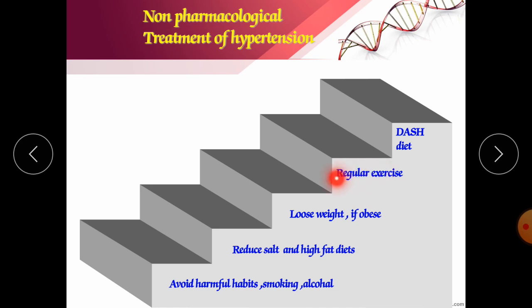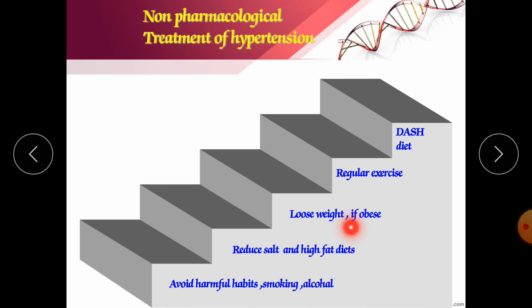Daily walking is compulsory. If you can't do anything, at least do walking, at least 1 hour in the morning. It is advisable to patients who are taking medications or to avoid hypertension also. If you do this daily, I don't think any chances of hypertension will occur in your life.